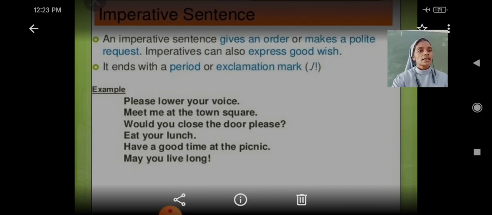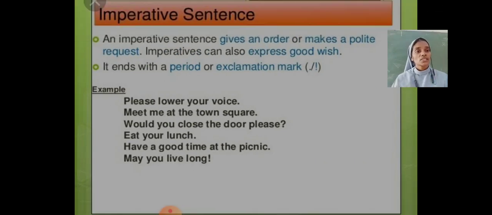Now we'll see the next one, imperative sentence. An imperative sentence gives an order or makes a polite request. Also, it expresses a good wish. It means this kind of sentence expresses command, request, advice, order.